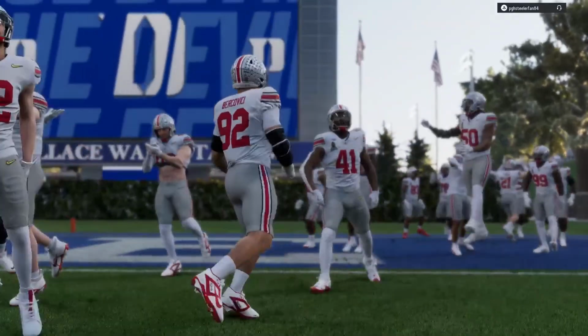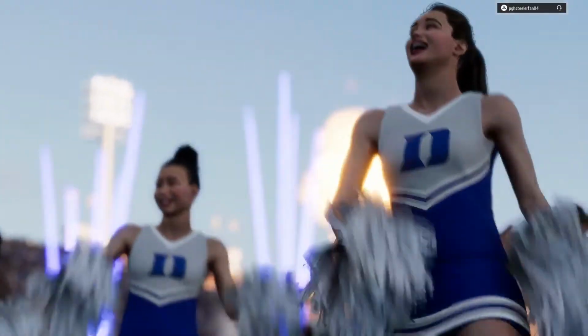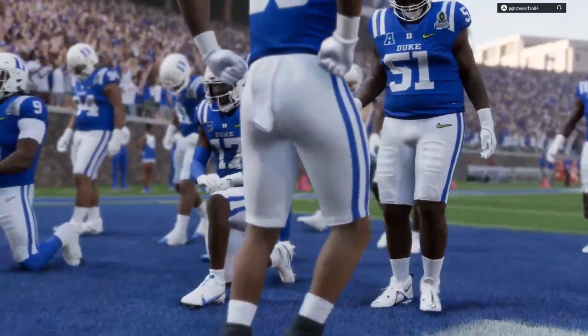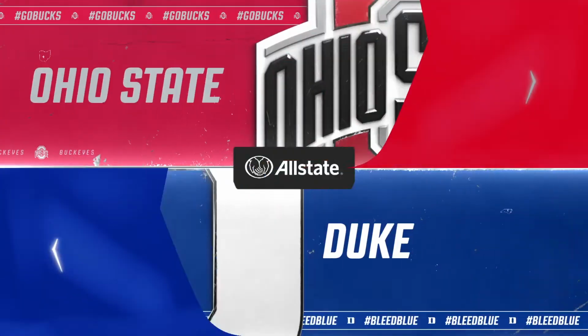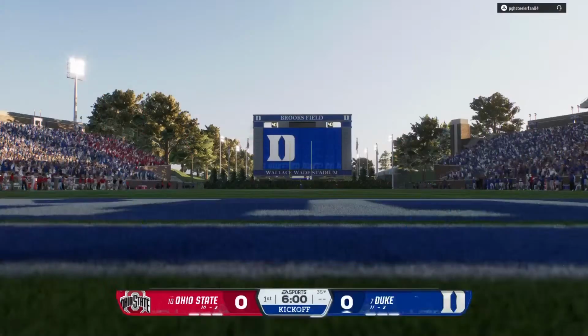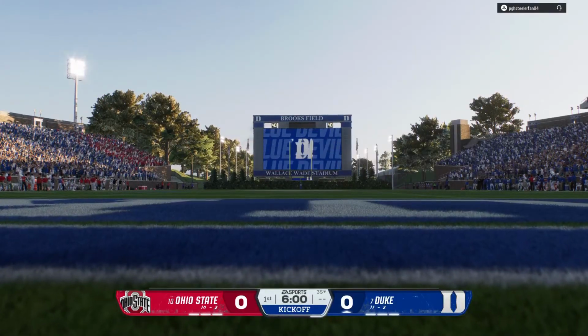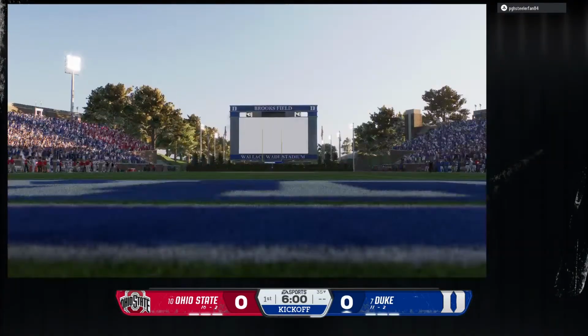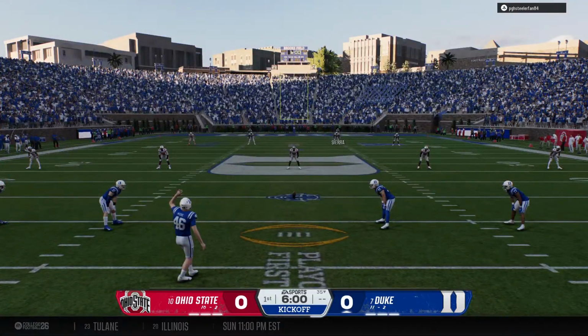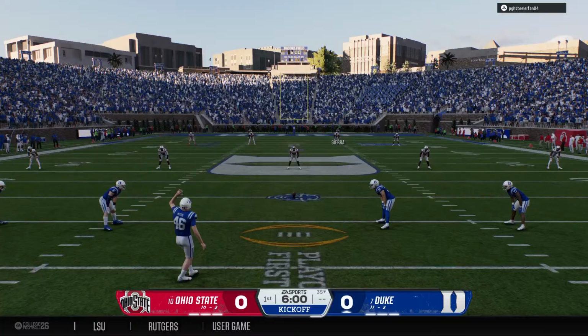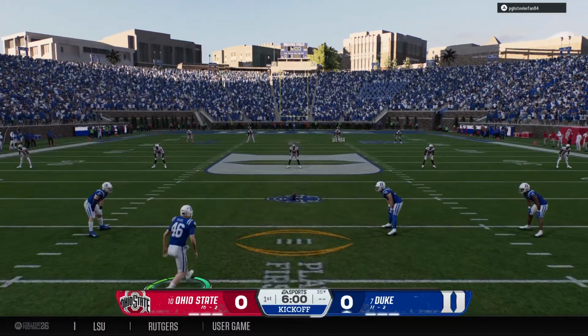For EA Sports College Football, I'm Chris Rock, joined by Kirk Street. The playoff is here. Let's not wait any longer. Let's get this going. Kickoff team is out there, and here we go. College football playoff about to get underway.